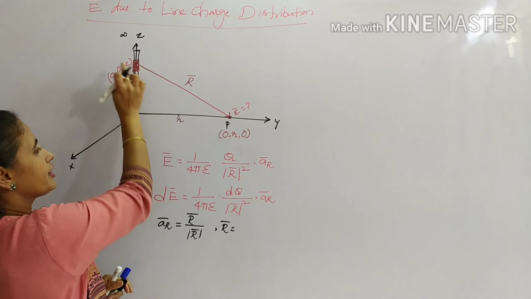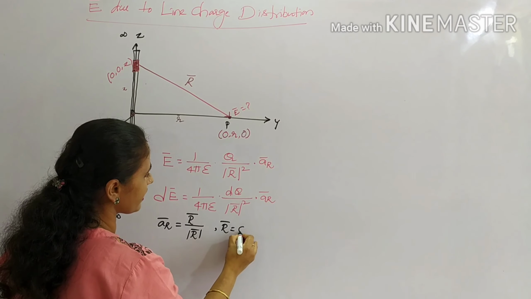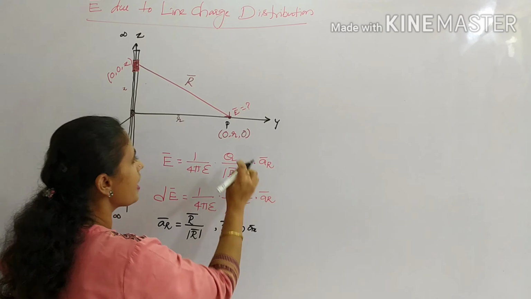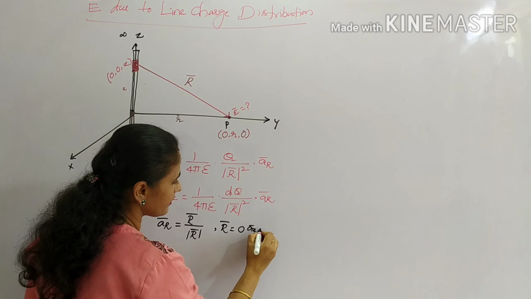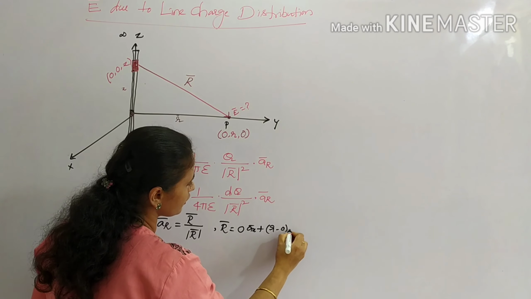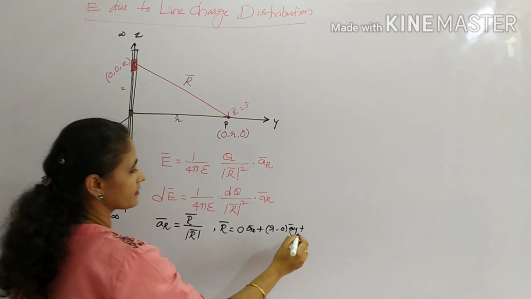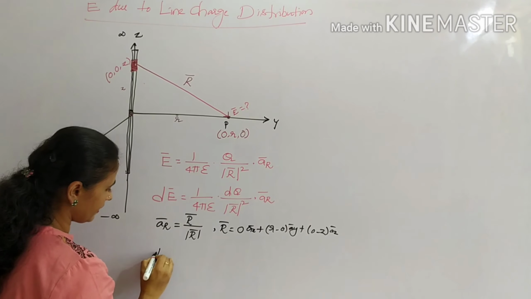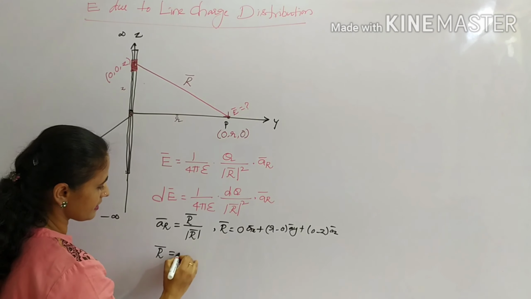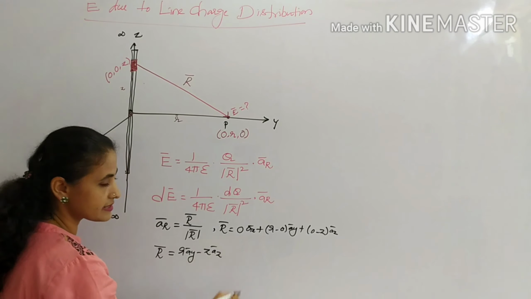So from here to here, 0 minus 0 ax, so there is no ax term, and r minus 0 ay, and 0 minus z az. So we obtain the distance vector r bar as r ay minus z az.